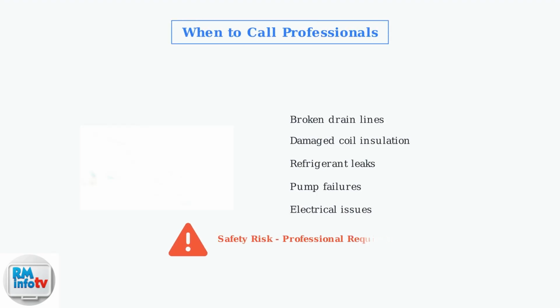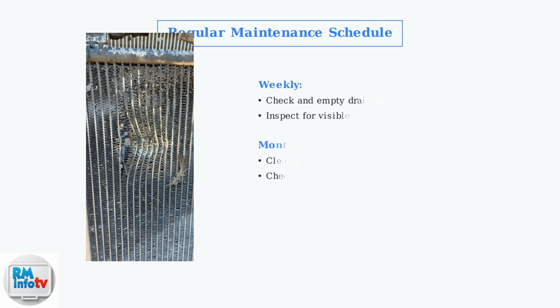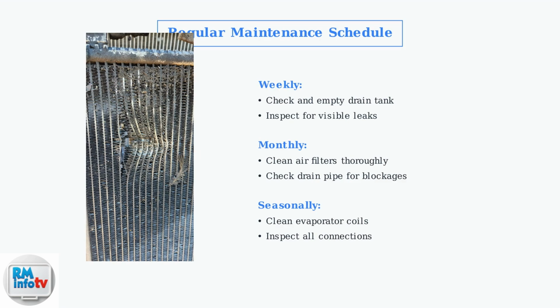Certain damage requires professional attention. Broken drain lines, damaged coil insulation, or refrigerant leaks are beyond typical DIY repairs and need qualified technician expertise. Regular maintenance is crucial for preventing leaks. Clean the coils regularly to prevent corrosion and potential refrigerant leaks. This simple step can save you from costly repairs down the road.